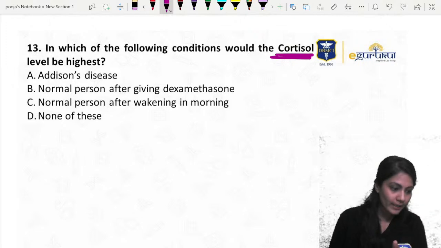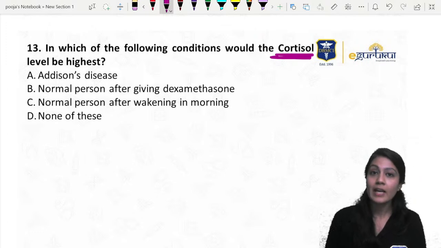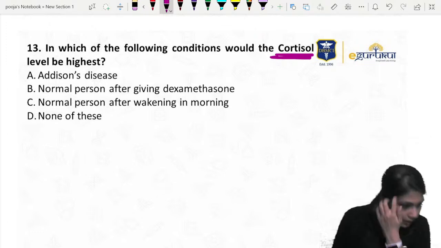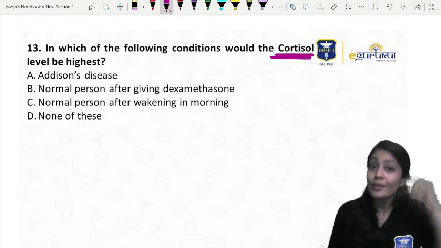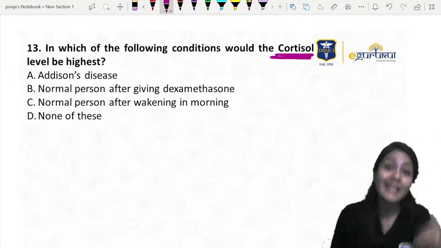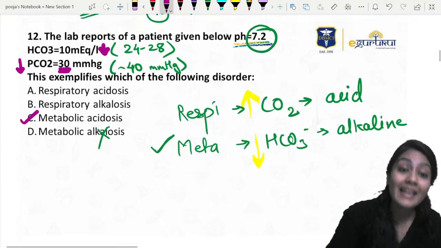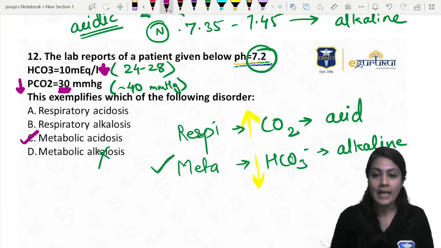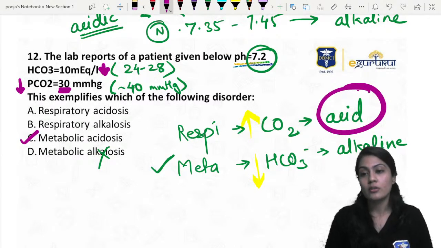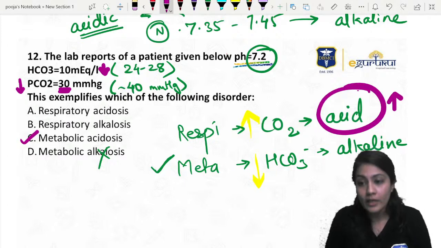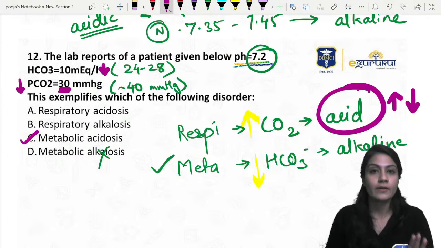Bacche, it is secondary. Respiratory it cannot be, right? In respiratory acidosis what should happen? Nasira, in respiratory acidosis the acid should increase, but over here the acid is decreasing. It is not more than 40. It is 30. That means it is less than 40, right? And it is the indicator of acid. If it is acidosis, then it should increase, but over here rather it is decreasing, right? So it cannot be the respiratory acidosis.